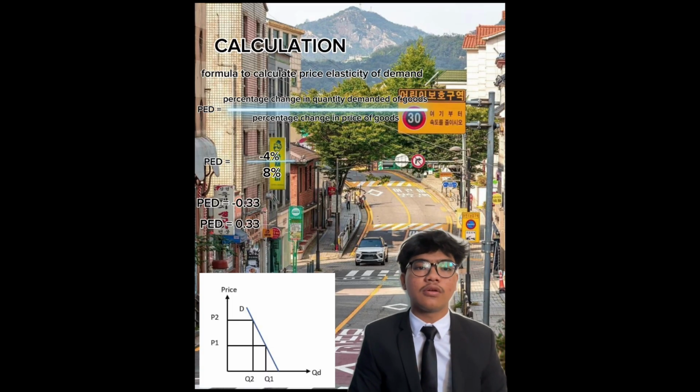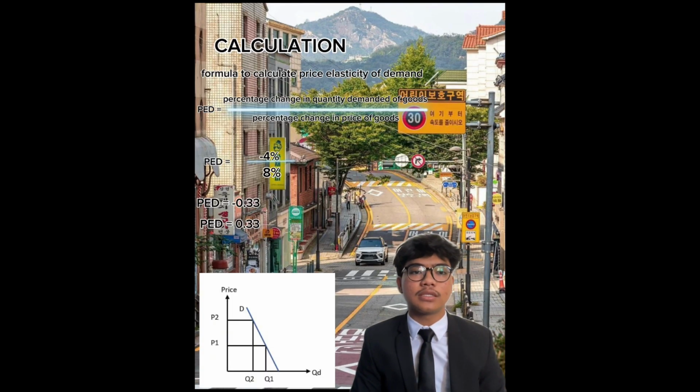An elasticity of negative 0.33 indicates that for every 1% increase in the price, the quantity demanded decreases by 0.33%. The absolute value of 0.33 is less than 1. It means the demand for hotel accommodation is inelastic. Inelastic demand means the consumers are not very responsive to the price change. We can say that even though the price has increased, the decrease in quantity demanded is proportionally smaller.